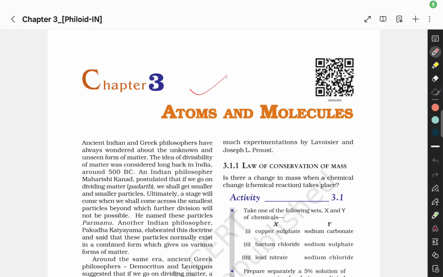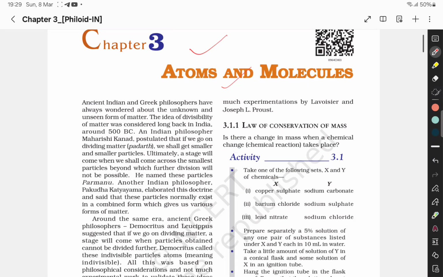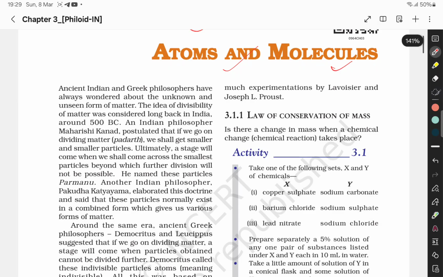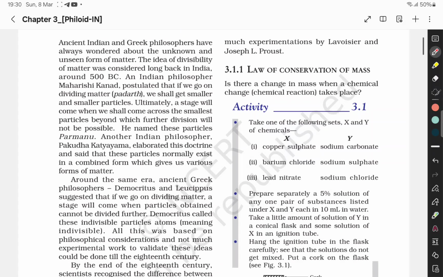Starting with Chapter 3, that is Atoms and Molecules. This chapter is very important from the exam perspective. Ancient Indian and Greek philosophers have always wondered about the unknown and unseen form of matter. The idea of divisibility of matter was considered long back in India.